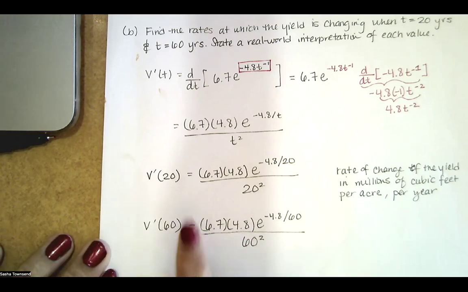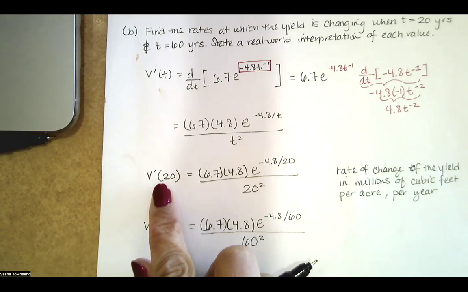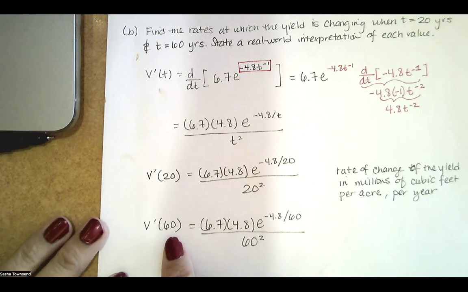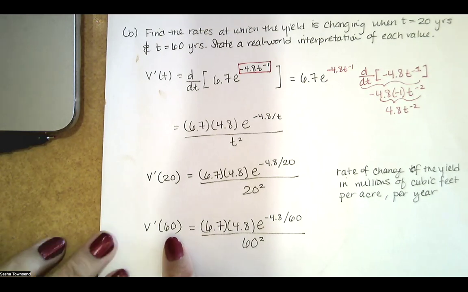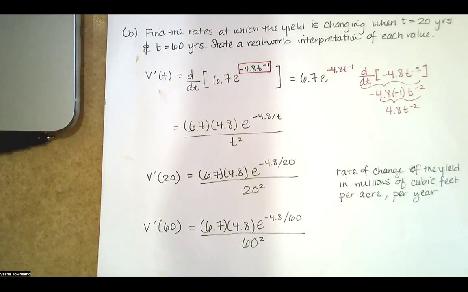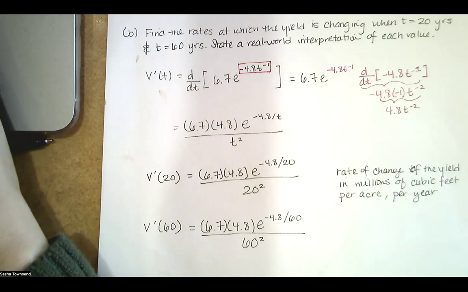And this is the rate of change of the yield in millions of cubic feet per acre per year, 20 years into the future. And this is the rate of change of the yield in millions of cubic feet per acre per year, 60 years from some start date is what I imagine. t equals 0 probably represents the start date. So let's look at those numbers online.